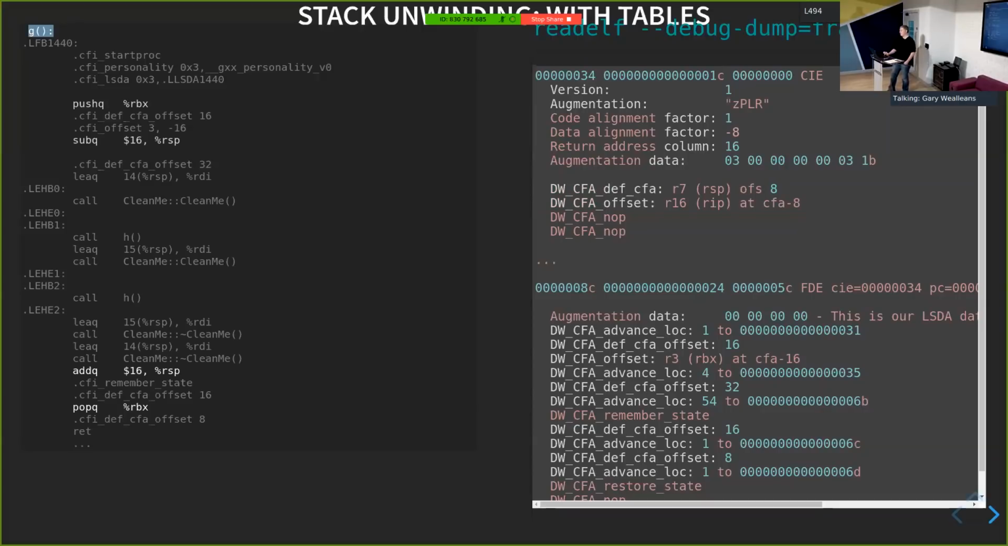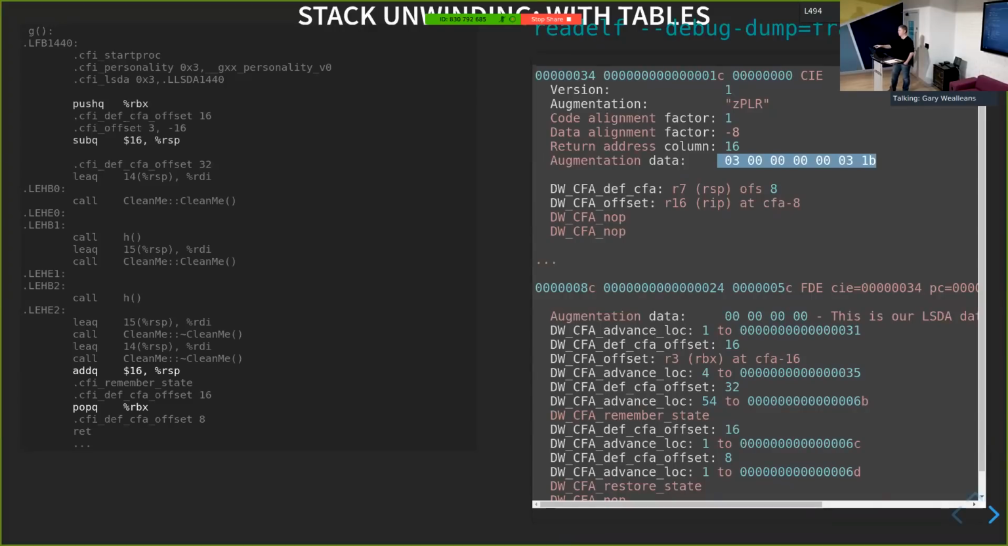Now, many functions will probably share the CIE. So this CIE is going to be the same for everything. The call instruction always does the same thing. All C++ functions are going to have the same personality routine. Oh, I didn't mention, the personality routine is actually stored in this augmentation data. Remember, this information is built for the debugger. Using it for exception handling is a bit of an extension. So there's this extension information.